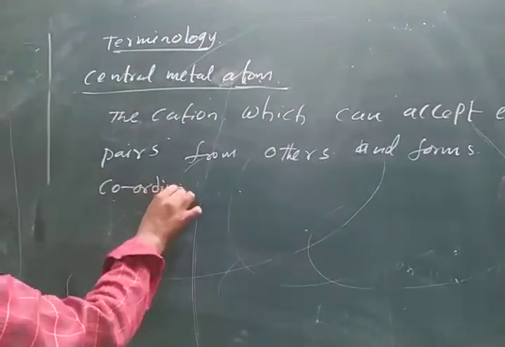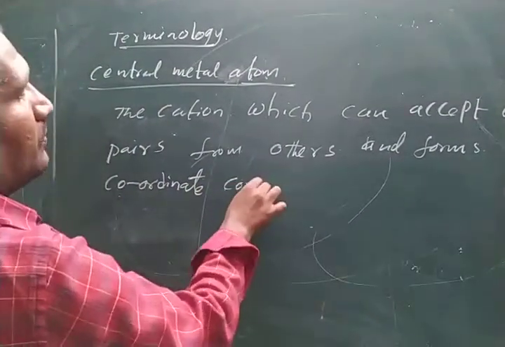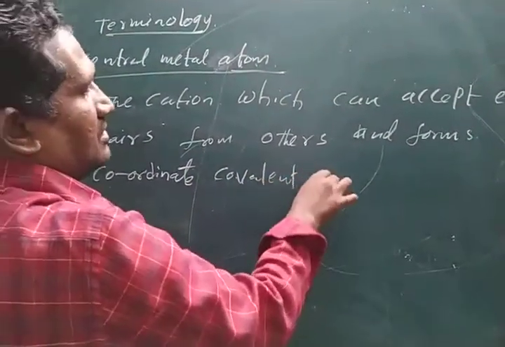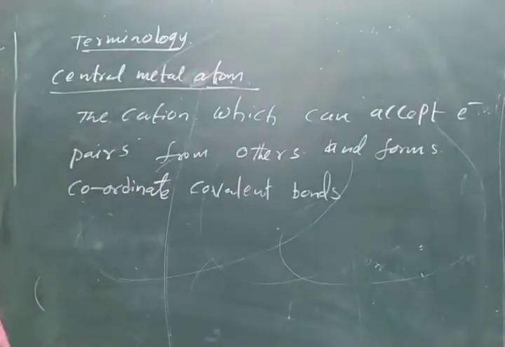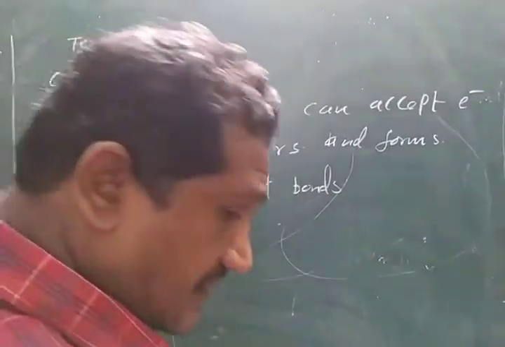That is called the central metal ion or central metal atom.